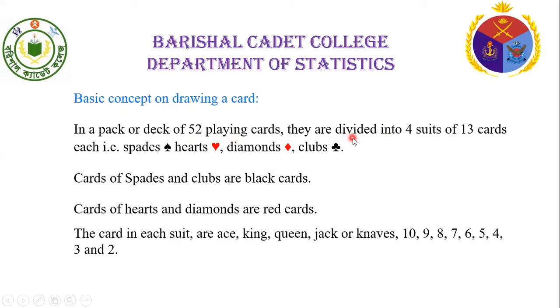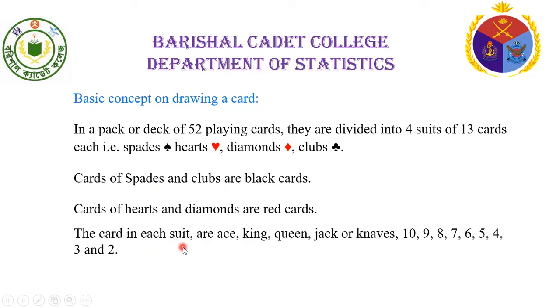They are divided into 4 suits, that is spades, hearts, diamonds, and clubs. Each suit contains 13 cards. Now, spades and clubs are black, and hearts and diamonds are red.